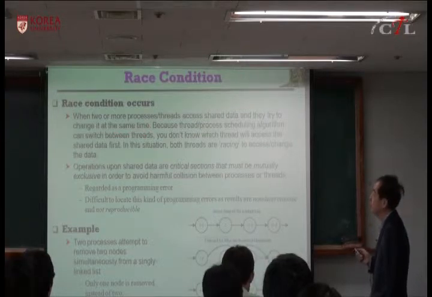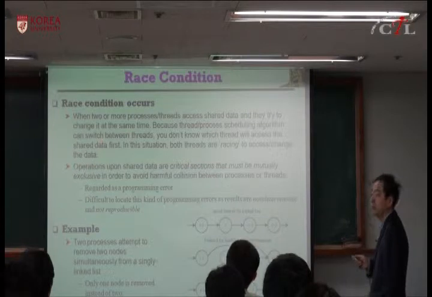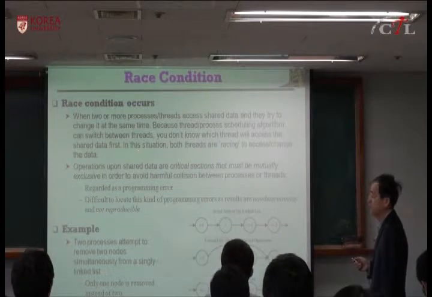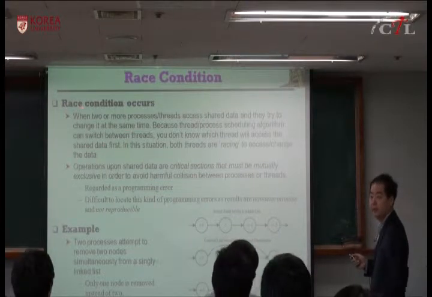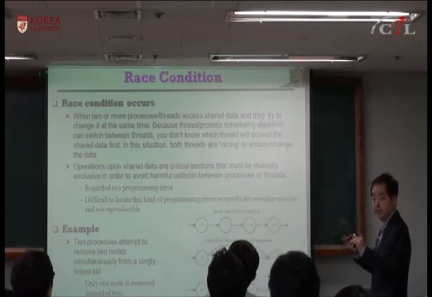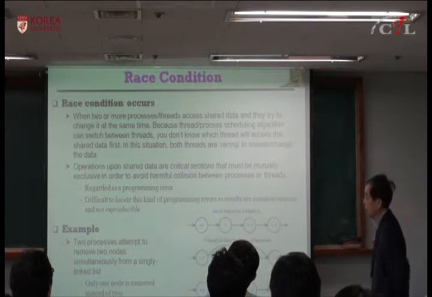Because the thread or process scheduling algorithm can switch between threads or processes, you don't know which thread will access the shared data first. So this is why it is called a racing condition. Two threads or two processes are racing to change or update the data at the same time. And this can cause problems.